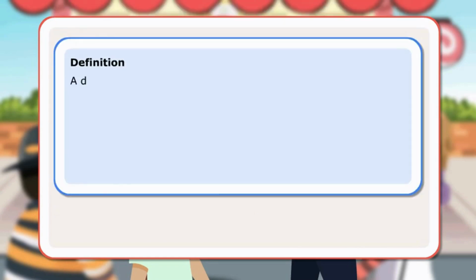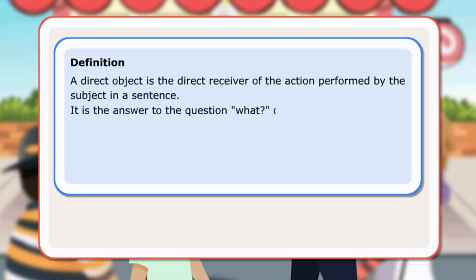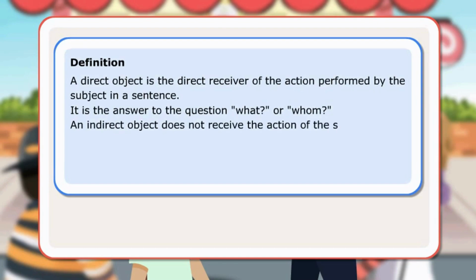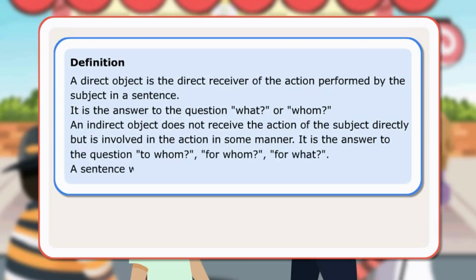Definition. A direct object is a direct receiver of the action performed by the subject in a sentence. It is the answer to the question what or whom. An indirect object does not receive the action of the subject directly but is involved in the action in some manner. It is the answer to the question to whom, for what. A sentence with an indirect object must also have a direct object. Let us look at a few sentences.